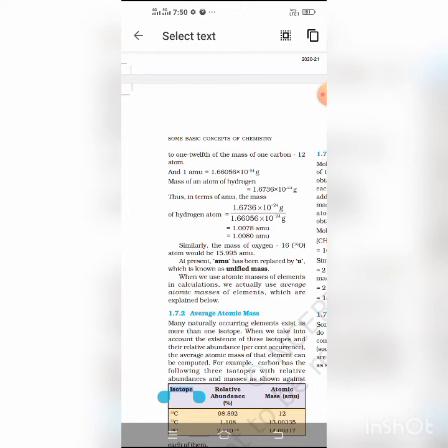And relative molecular mass equals the mass of one molecule of the substance divided by 1/12 the mass of one C12 atom. And gram molecular mass: the molecular mass of a substance expressed in gram is called the gram molecular mass of the substance.